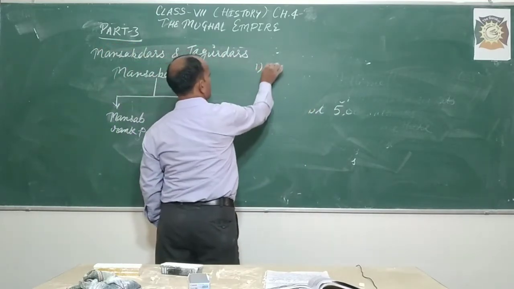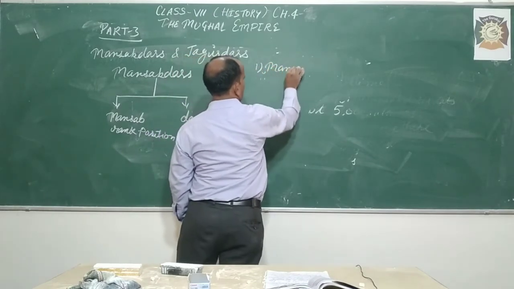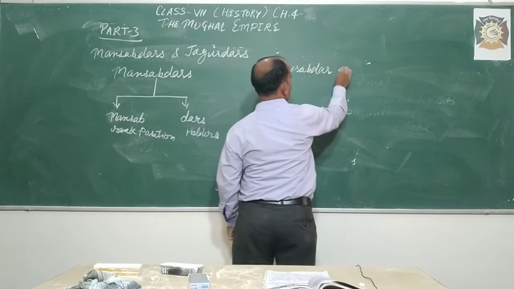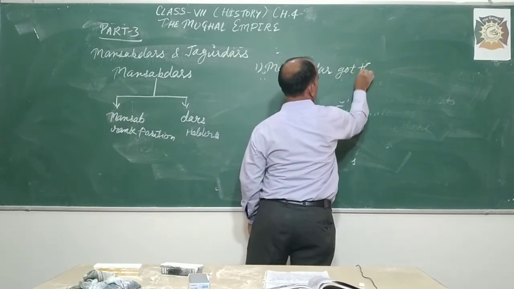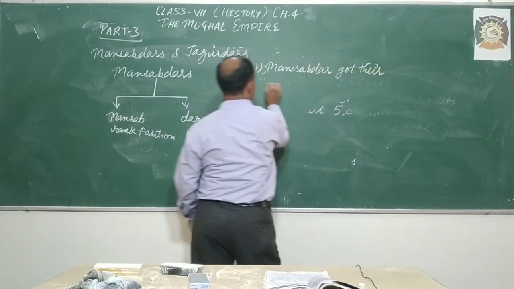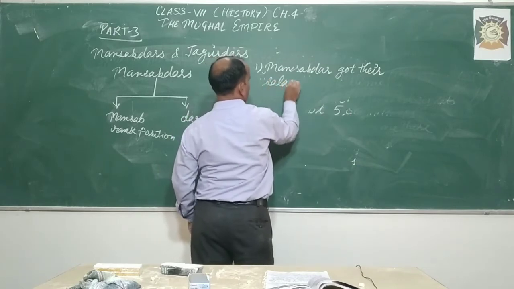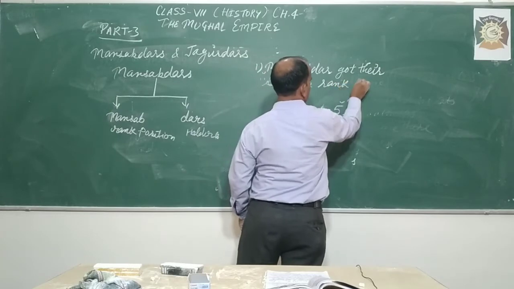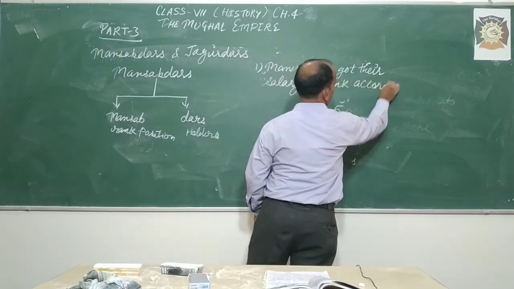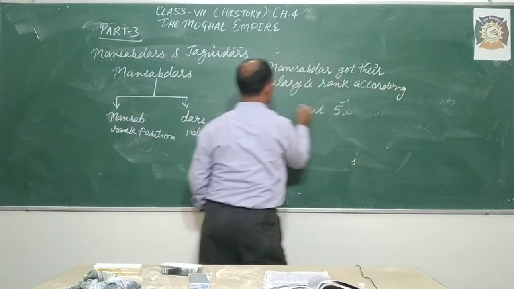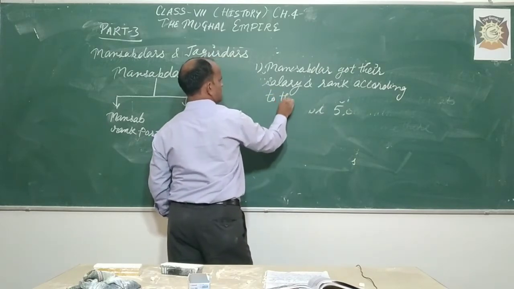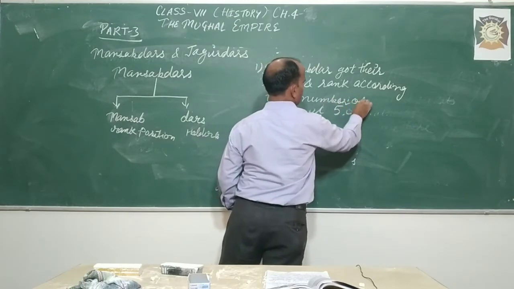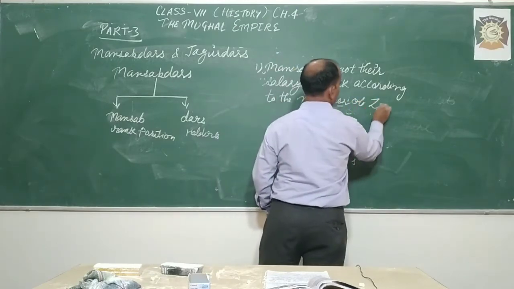First, the Mansabdar got his salary and rank according to the number of Zats.